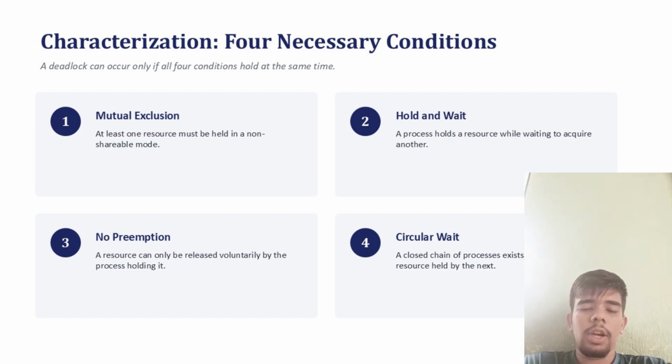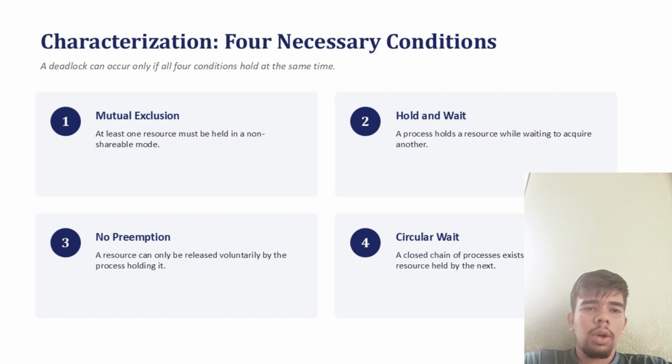Let's understand deadlock characterization with the help of an example. Suppose there is a one-lane bridge between Kathmandu and Pokhara. A bus enters from one side and a truck enters from the other. Neither can move forward and neither wants to reverse. Both keep waiting for each other. This situation is called deadlock. The four conditions are satisfied.